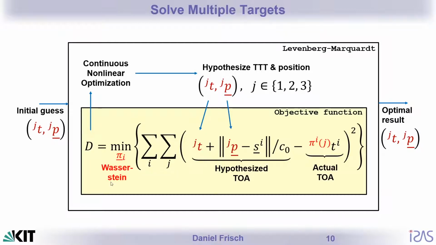Then we use the Wasserstein distance, which is defined in such a way that we select the one permutation such that the overall distance is minimized. So when we have a set of hypothesized times of arrival and actual times of arrival, how can we find this permutation in such a way that the overall distance is minimized as much as possible, and find that efficiently?